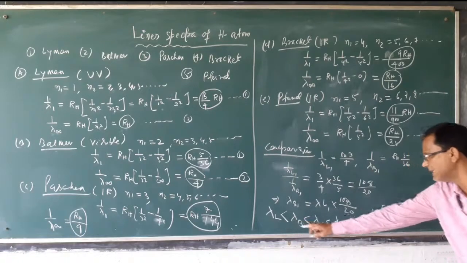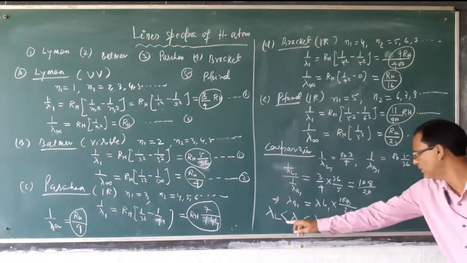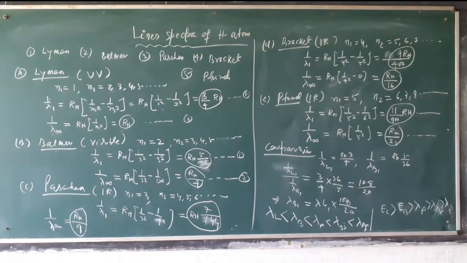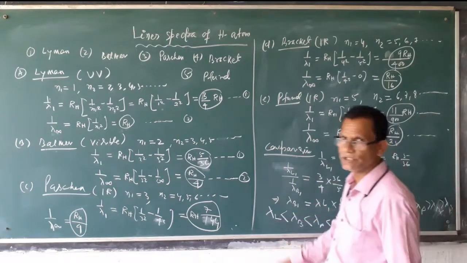So wavelength increases from Lyman to Pfund, but energy decreases in between the series comparison.